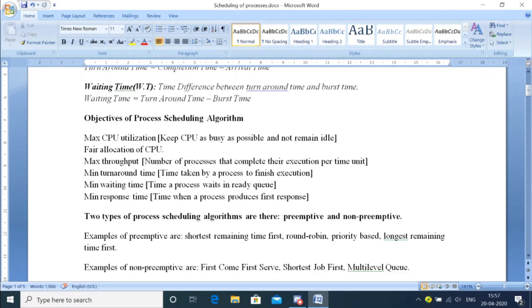Preemptive algorithms are those where context switching from one process to another process takes place. It can be for various reasons. It can be because a higher priority process has come in. It can be due to interrupts. It can be because the process has executed for its quantum time. The reasons can be many.